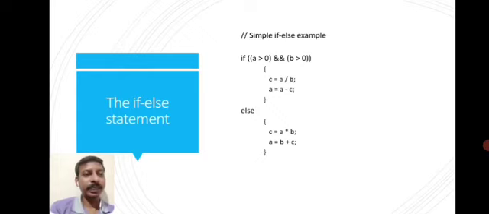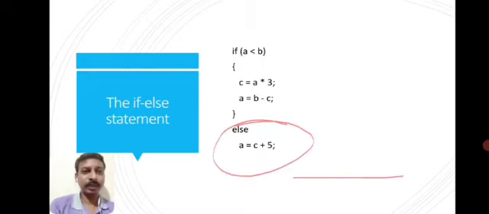In the earlier case we have two statements: c equal to a into 3 is the first statement, because there is a semicolon. The semicolon determines the end of a statement, and the second statement is a equal to b minus c. So if more than one statement is there, we want to use curly braces, but here there is only one statement, a equal to c plus 5, so we don't need curly braces.